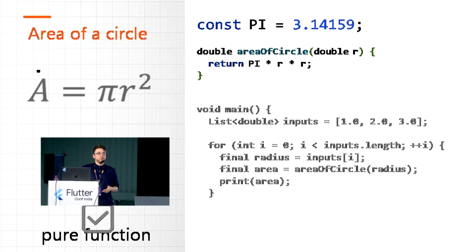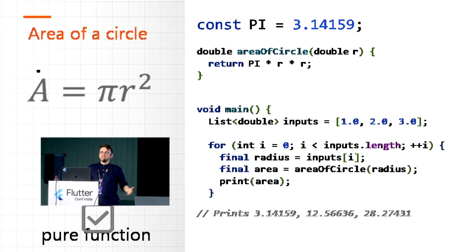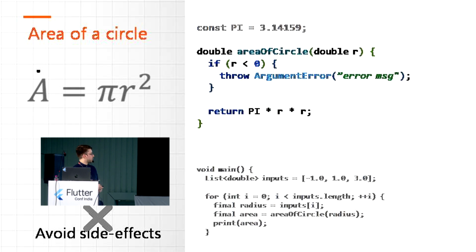After that, we ensure that every time we use our area of circle function with the same parameters, we will have the same results. So basically, we depend only on the parameters of this function. And if we are talking about testing or maintainability, we can make sure that our function will purely provide the same responses and results, which also makes our application more stable. Let's continue.